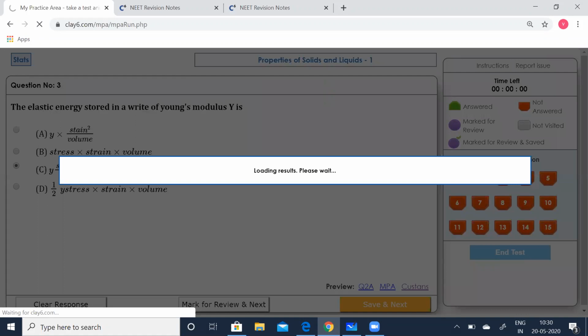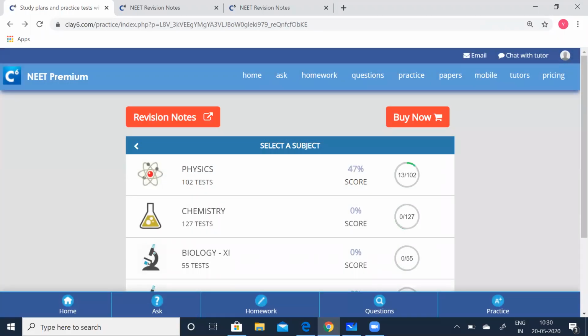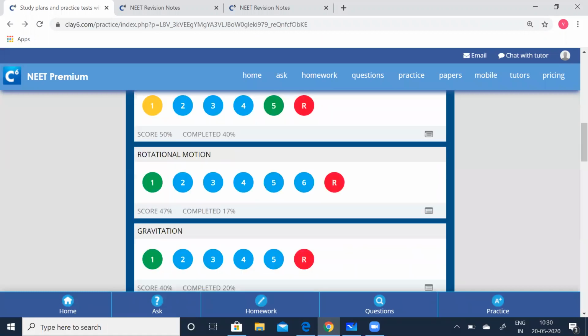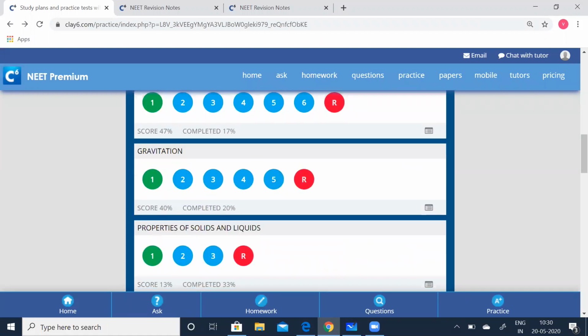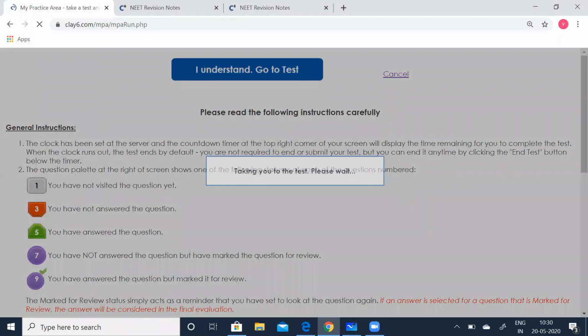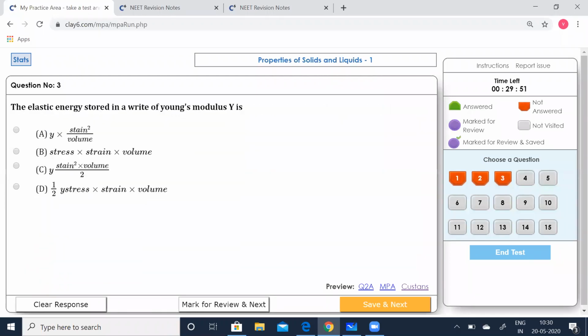Let me go back. Yeah, we were doing the third question. So half Y strain squared into volume, C is the correct option.